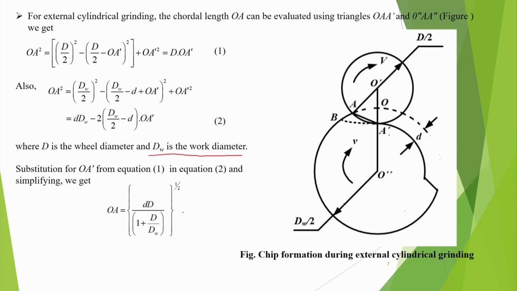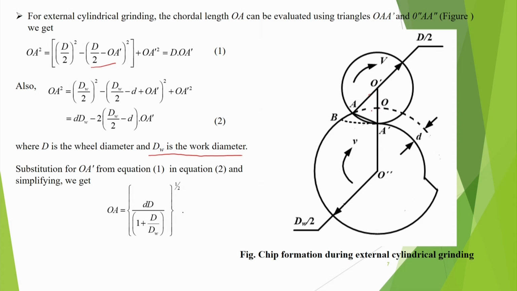So we want to get OA, and OA can be evaluated like this. OA is equal to, in this case, d by 2 square minus d by 2 minus OA prime, whole square. So that means d by 2 here, and this is d by 2 minus OA prime, whole square.